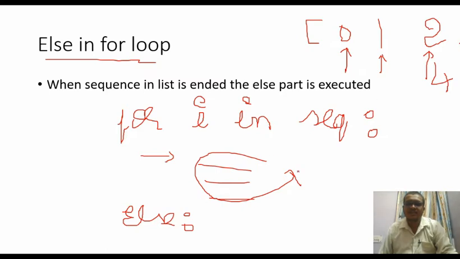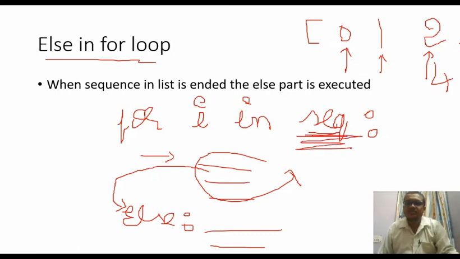After executing the third one, the next sequence value is not available. At this time the compiler comes out of the loop and executes the else statement. So this is the usage of else: whenever the sequence has ended, it executes the statement in the else part.